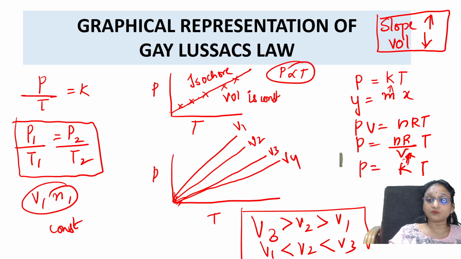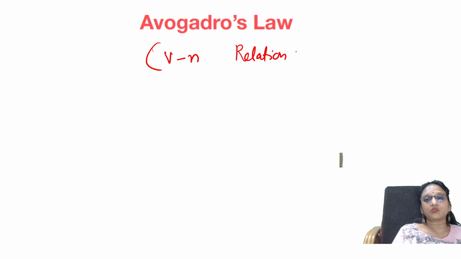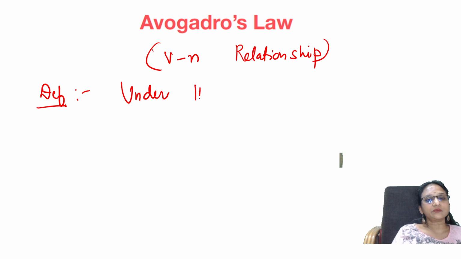Now let us do one more law, Avogadro's law. Avogadro's law is called the VN relationship. Volume and number of moles relationship is Avogadro's law. Got it? Alright, let us see the definition.